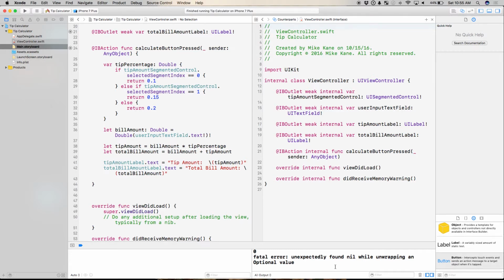So, optionals are Swift's unique way of dealing with nil. Somebody tell me what nil or null or none is. Absolutely nothing. It's not even considered 0. It's just nothing. Yes, excellent. Okay. So an easy mistake to make as a newer coder is you think, oh, nil, like 0, right? No. 0 has a defined value. It's 0. Null or nil or whatever is actually undefined. So the difference here is easy to see.